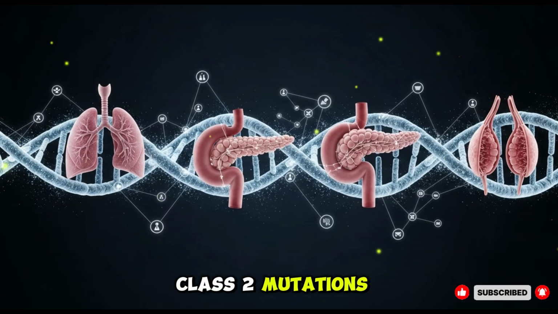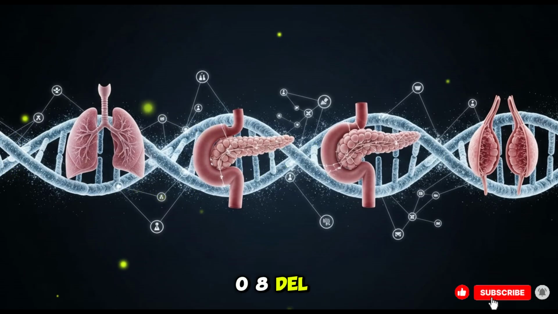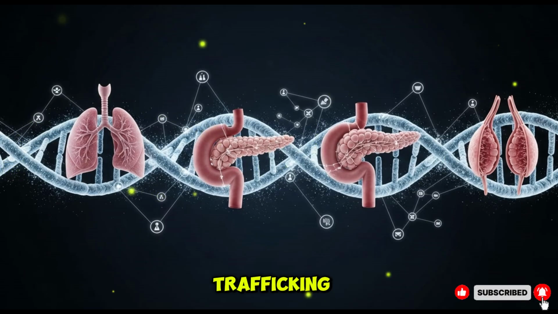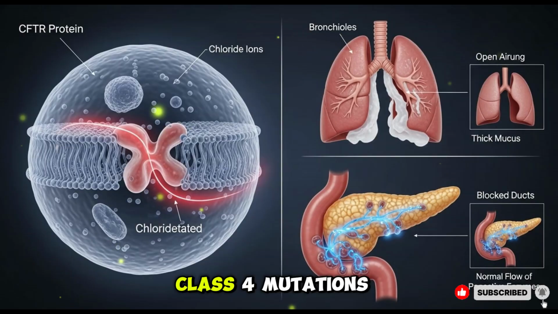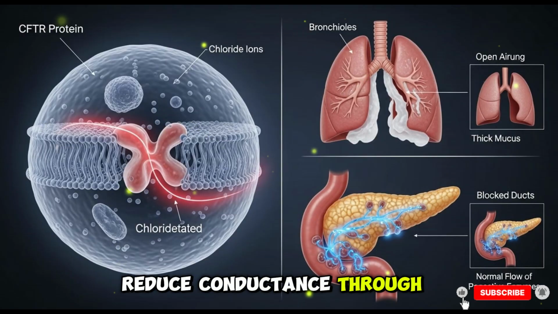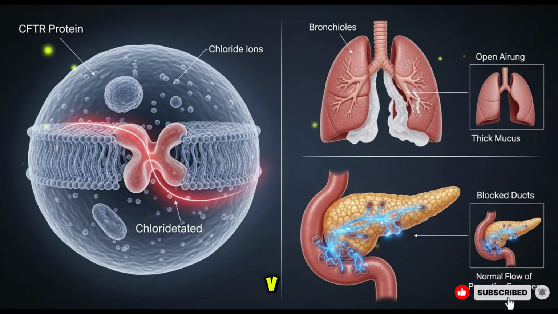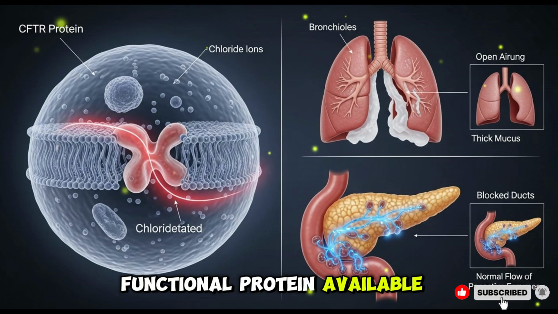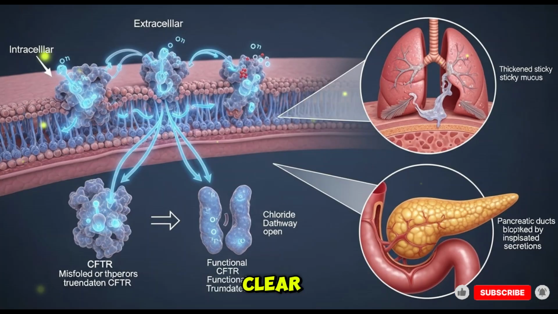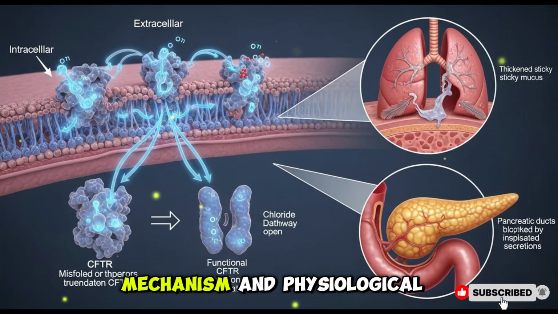Class II mutations, including F508del, impair folding and trafficking. Class III variants affect gating behavior at the membrane. Class IV mutations reduce conductance through the channel. Class V and VI variants decrease the amount or stability of functional protein available. This taxonomy allows clear mapping between genetic mechanism and